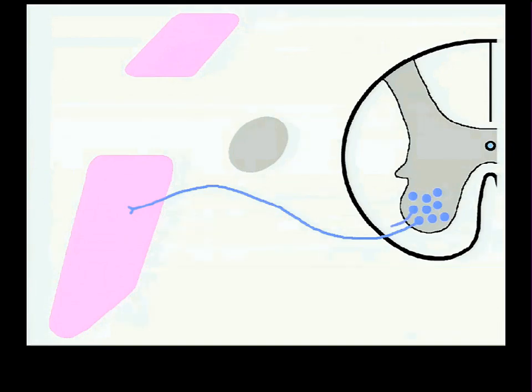Here's another cell. It's sending its axon out. It will be drawn to an epaxial, all right? And hundreds of these cells will send axons out. Some will go to hypaxial muscles, muscles derived from the hypaxial dermamyotome. Some will go to muscles derived from the epaxial. Now, I'm only showing one each, but hundreds or thousands, maybe even, grow out to do this.